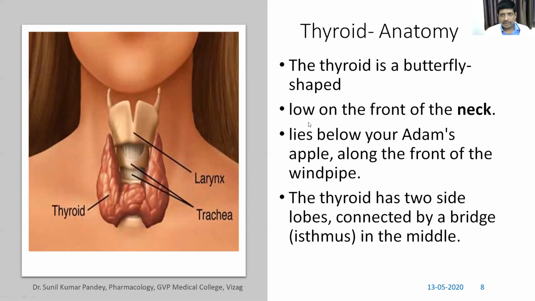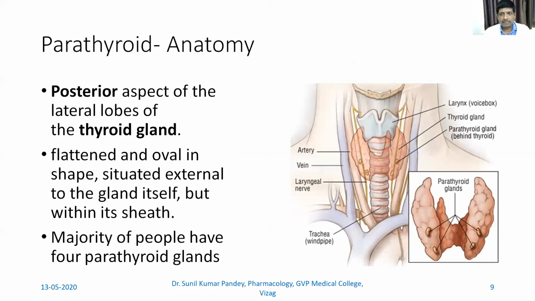Knowing this thyroid anatomy, we should move to parathyroid anatomy. The parathyroid gland is present at the posterior aspect of the thyroid gland. In both lobes, the right lobe and the left lobe, there is presence of the parathyroid gland, and there are 4 parathyroid glands. It is at the posterior part.